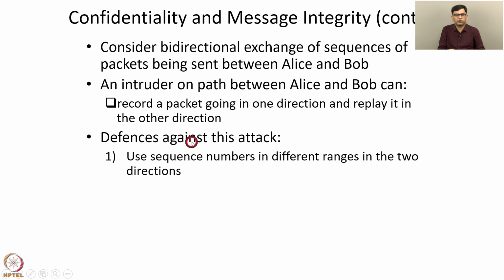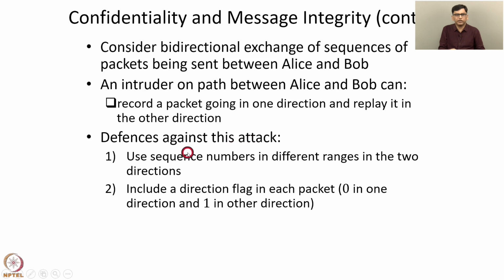So one defense is we use sequence numbers in different ranges in the two directions. For example, we use sequence numbers in the range 1 to 1000 from Alice to Bob, and in the range 1001 to 2000 in the direction Bob to Alice. So one cannot take a packet going in one direction and replay it in the other direction, because the sequence number would be invalid.